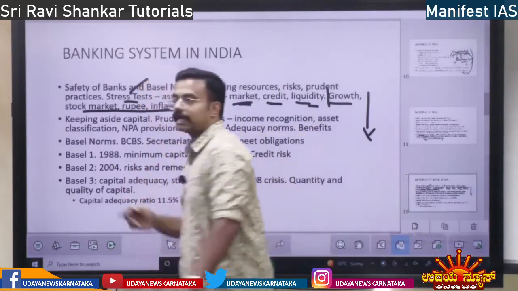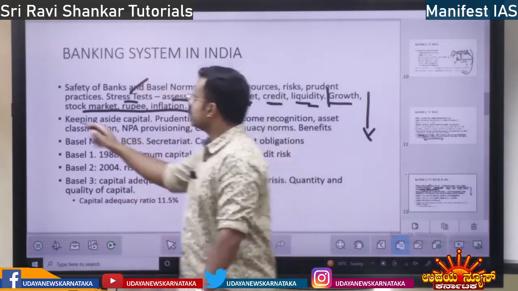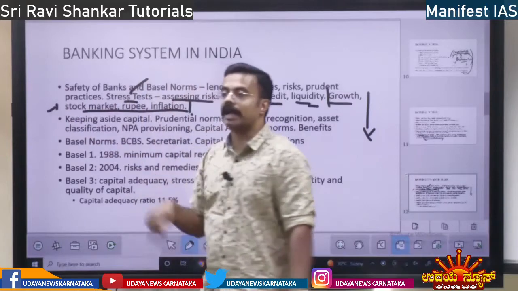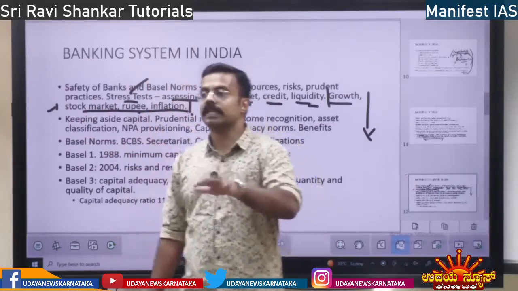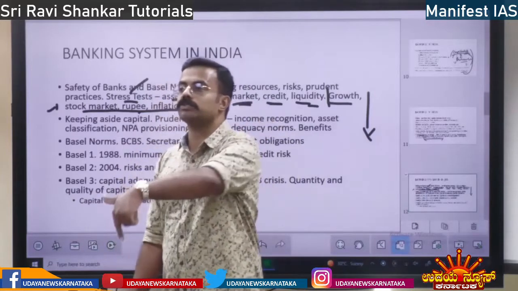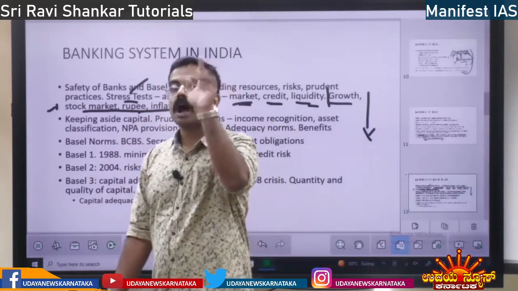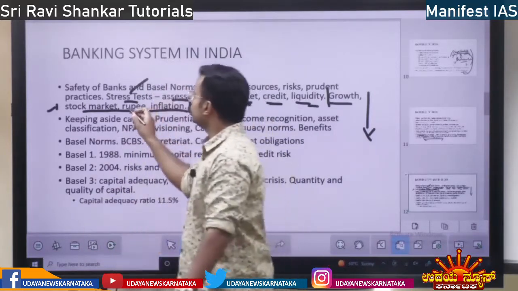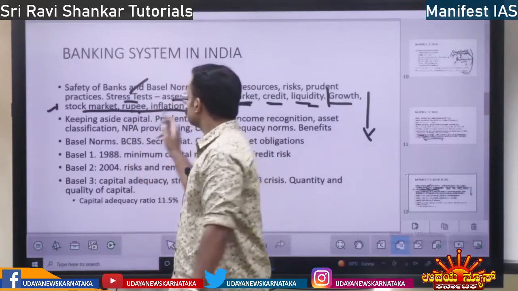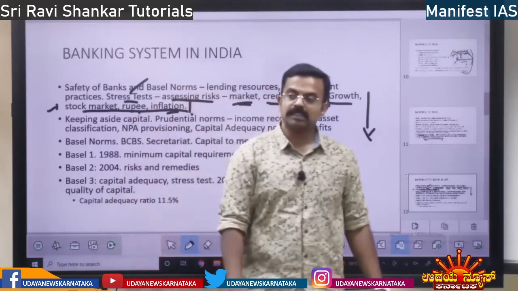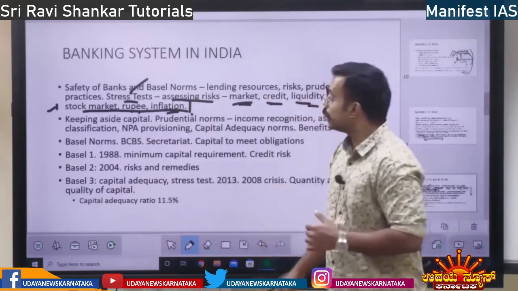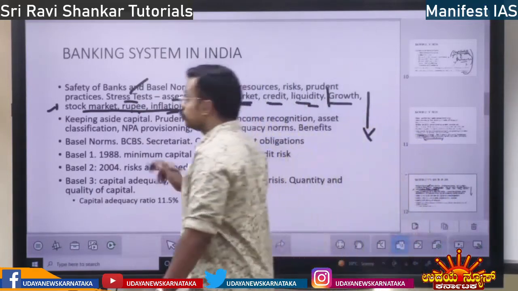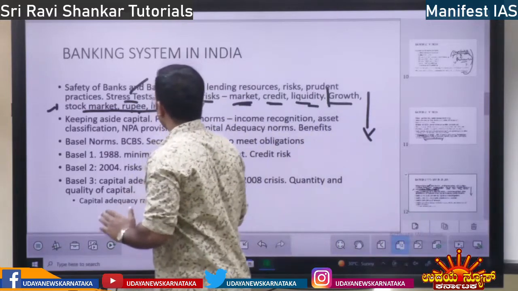How does the bank react? Suddenly there is a stock market collapse. How does the bank react? Suddenly there is a change in the rupee exchange rate. Suddenly some 75 rupees, it is going to fall to 95 rupees. How is the bank going to react? And also inflation. Suddenly the price of goods will increase. How is the bank going to react? So these are the stresses.